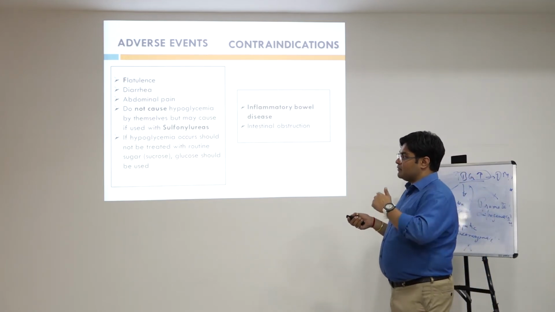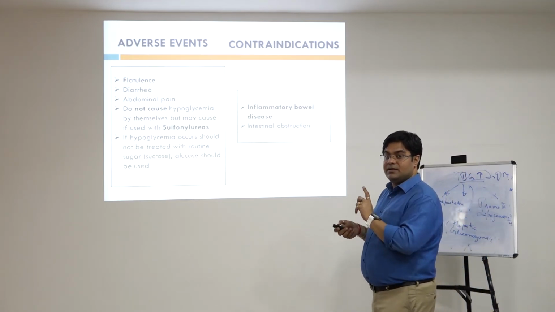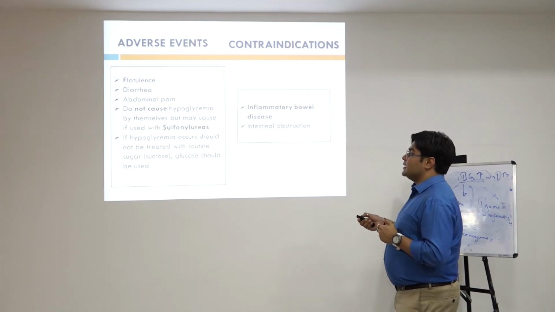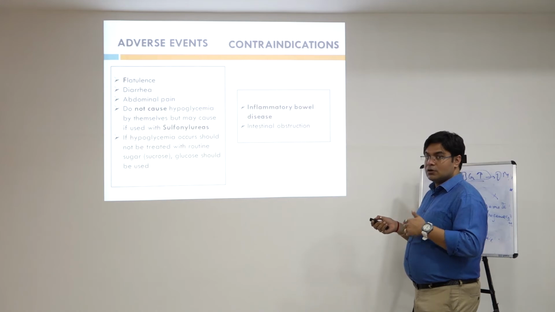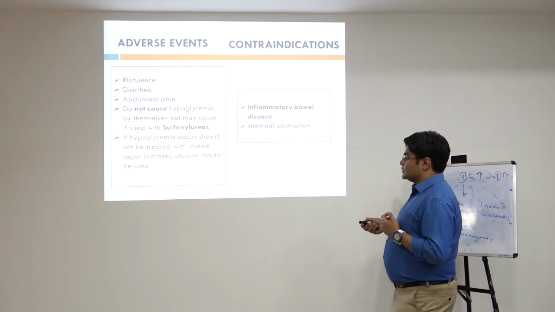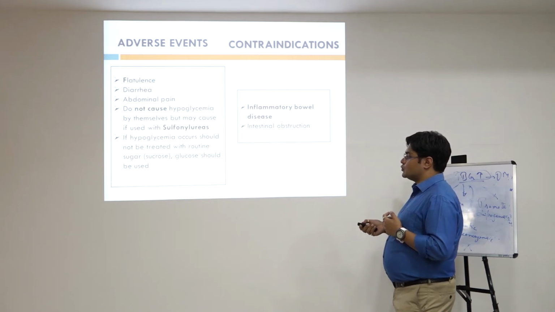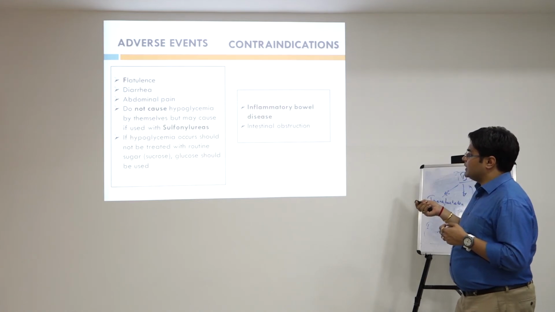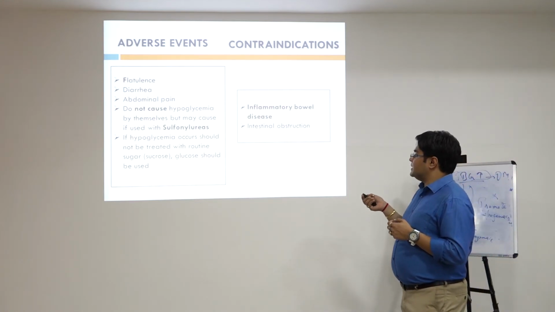You might remember when I was talking about sulfonylureas, I told you that they were causing some sort of hypoglycemic conditions. But if we use alpha glucosidase inhibitors with them, they cause more of this. If hypoglycemia occurs, it should not be treated with routine sugar; glucose should be used, right? And patients who already have inflammatory bowel disease or intestinal obstruction shouldn't be